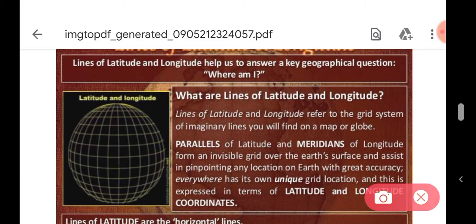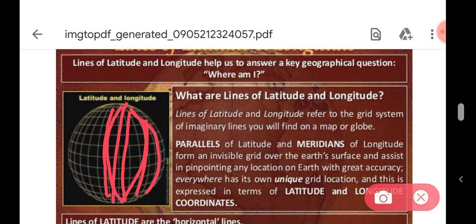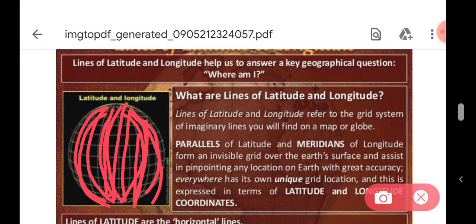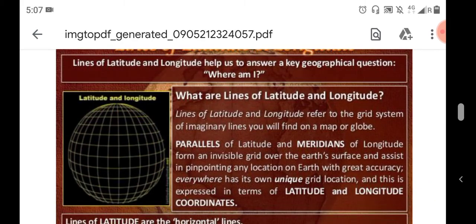And what are longitudes? These lines run from north pole to south pole. So what do we call them? This is the longitude. Okay students, this is also shown in a previous video, so students, you have to watch all the videos for better understanding of the latitudes and longitudes.